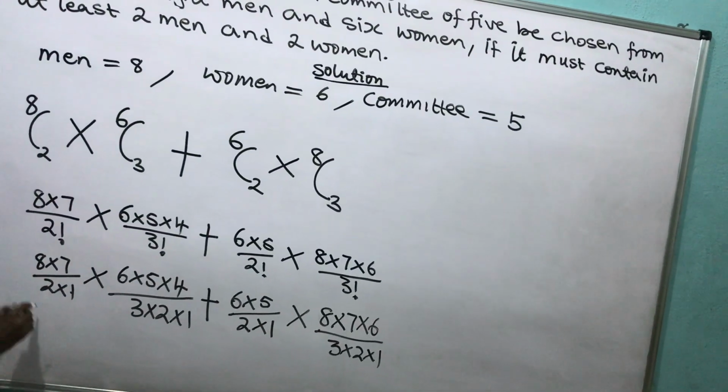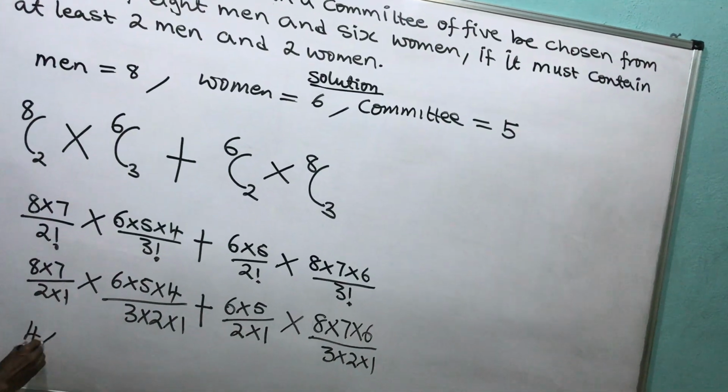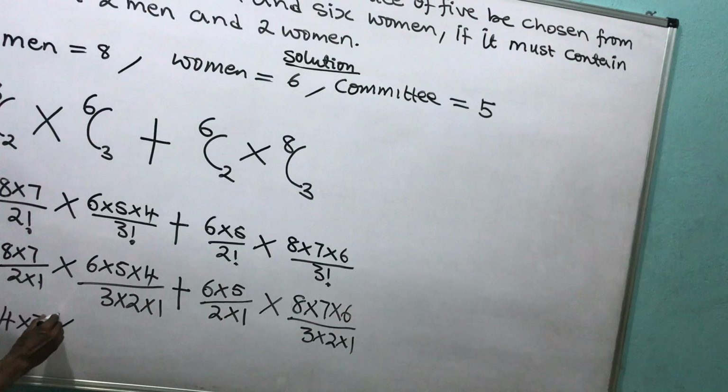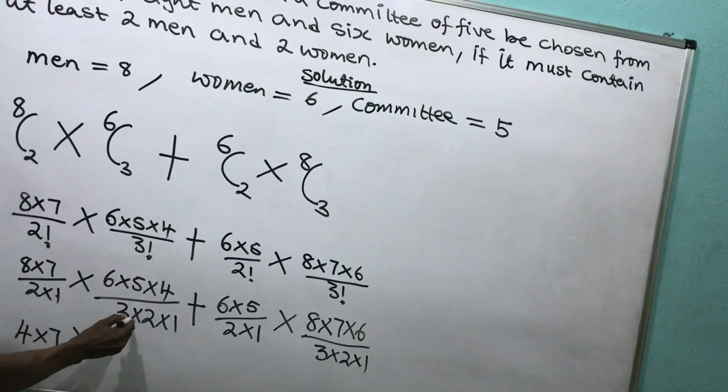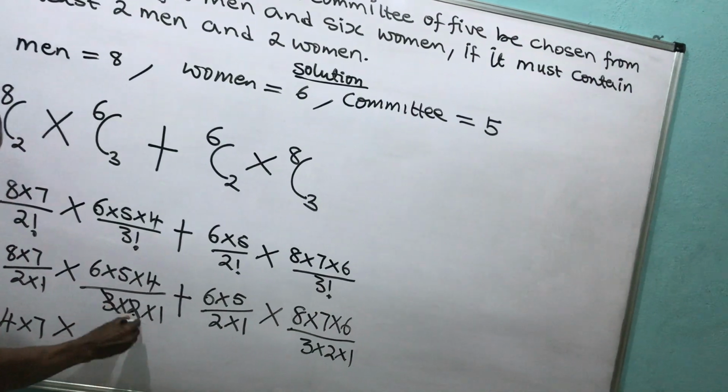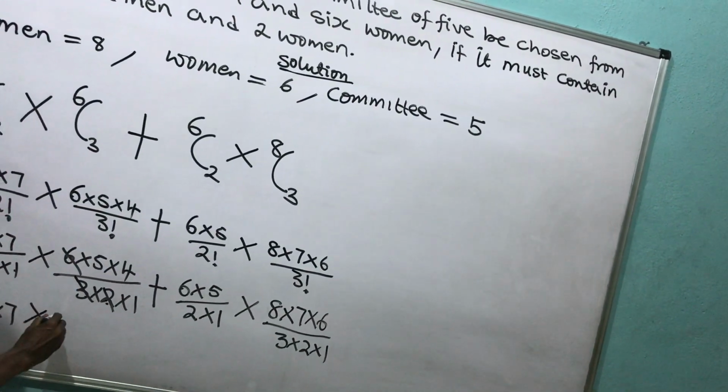2 divided into 8 will give me 4. Then what I have here, 4 times what? 7. Then I have what? Times again. What happened here? 3 times this will give me what? 3 times 2 will give me 6. That means this will kill this 6. What will remain here is what?